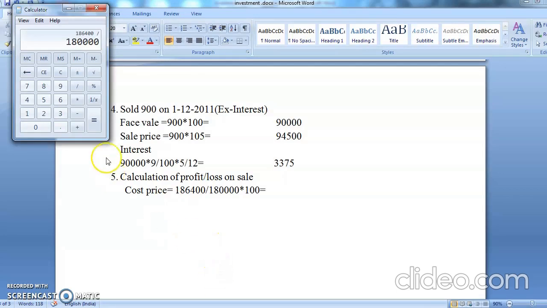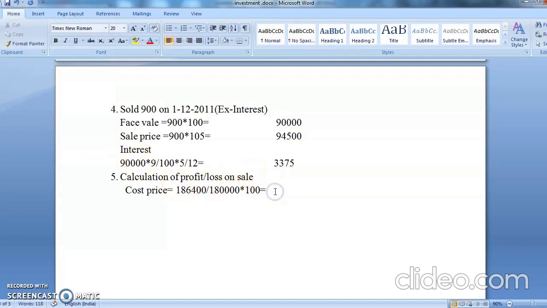Yes. So whatever answer you get, multiply by 100. So your cost price is coming to 103 rupees and 56 paise. So 103 rupees and 56 paise is your cost price per unit. So the cost price of the sold unit will be 900 multiplied by 103.56.